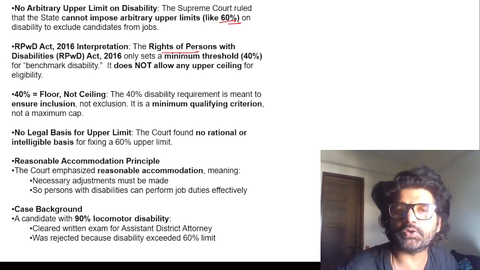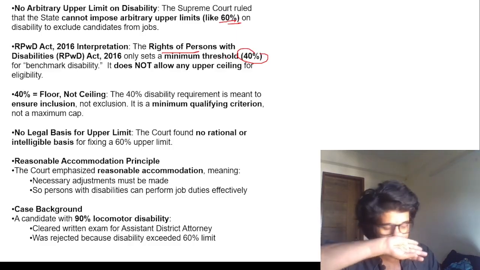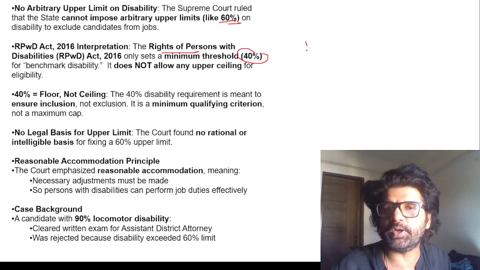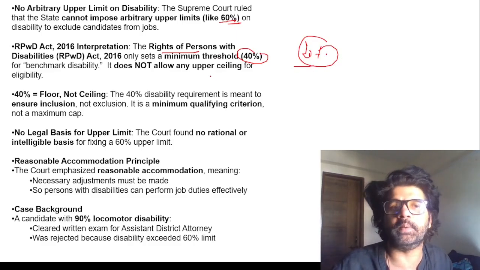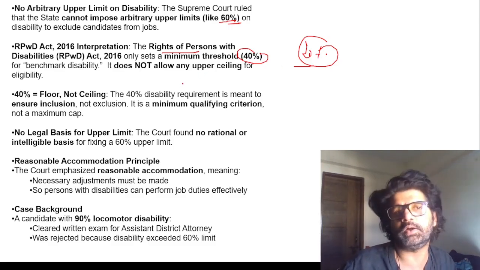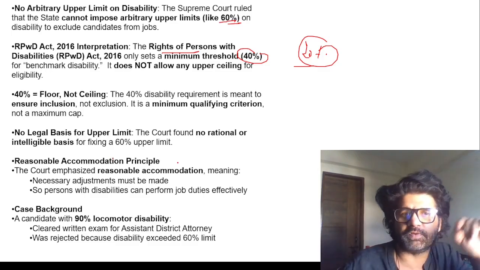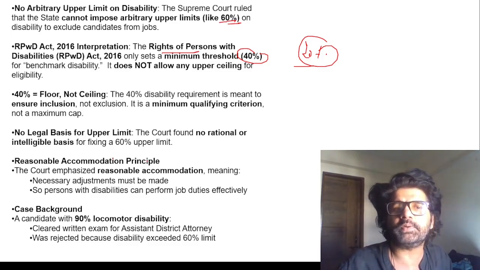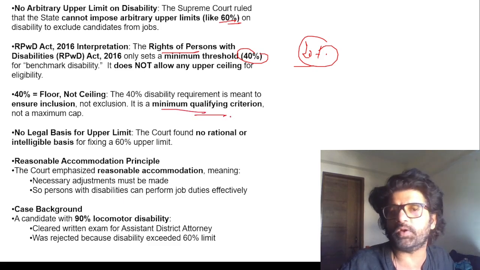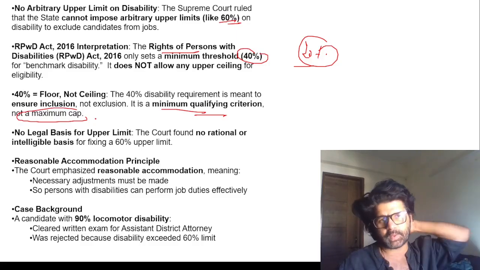The RPWD Act, Rights of Persons with Disabilities Act, set a minimum threshold. So if you have disability in your limbs, let's say 20% disability, you cannot avail these benefits. Only if the disability is 40% or more, you can avail disability benefits like 4% reservation for jobs, 5% reservation for education and all. So 40% disability is a minimum qualifying criterion. There is no maximum cap. You cannot come up with a maximum cap just like that.